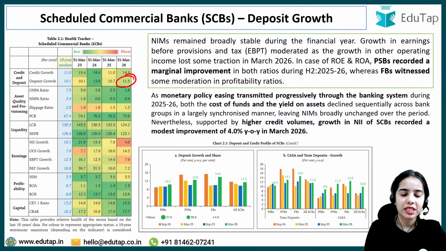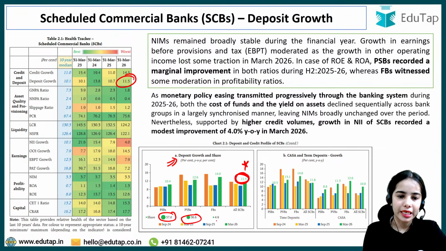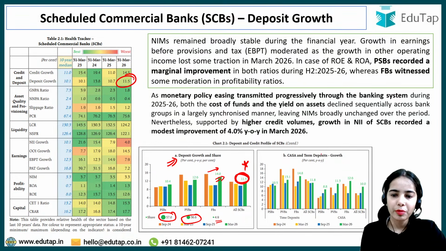Okay. Now deposit growth and share. Deposit growth was 11.5%. The public sector banks have the highest share in the deposits, then the private sector banks, and then the foreign banks. The growth has been seen highest in the foreign banks. Okay. CASA and term deposits. Here you can see that in March 2026, the CASA has growth of 10%, while the term deposits have growth of 11.8%.